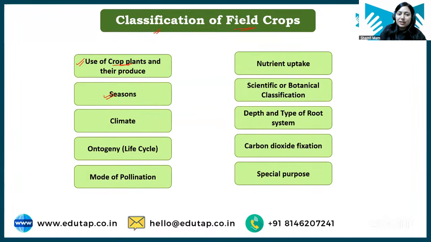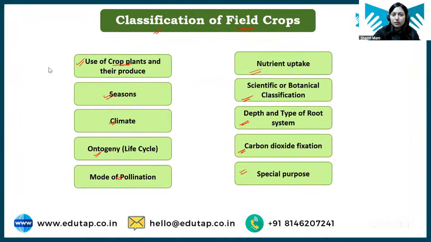Then classification based on season, in which particular season we are growing the crop, and what is the difference between crops grown in different seasons. Then classification based on climate. Then classification based on ontogeny, which is life cycle. Then classification based on mode of pollination, classification based on nutrient uptake, scientific or botanical classification, then depth and type of root system, carbon dioxide fixation, and special purpose classification. So we are going to learn about all these classifications one by one.